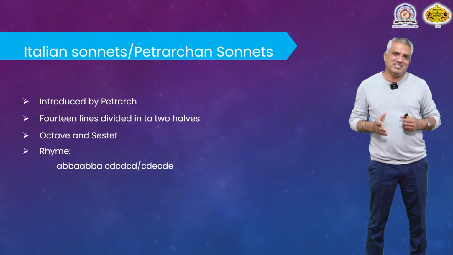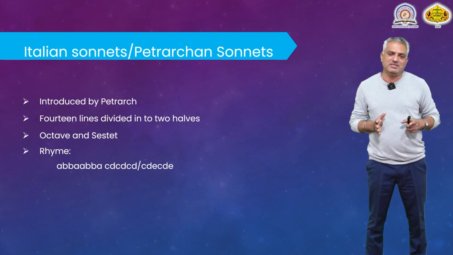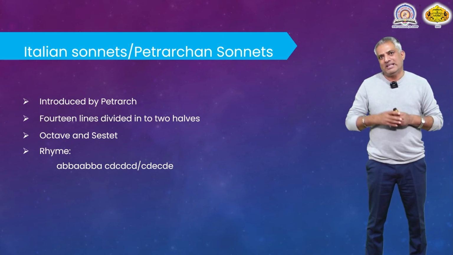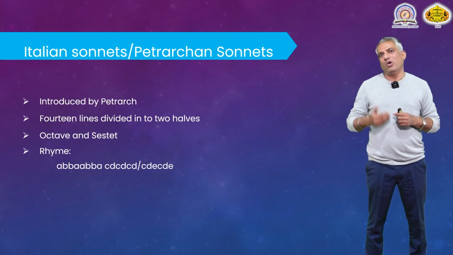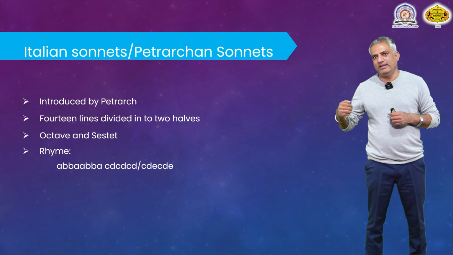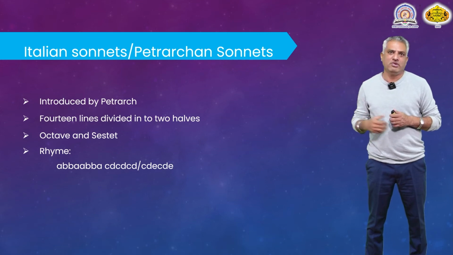Italian sonnet has the rhyme scheme like this: A, B, B, A, B, B, A, for the first 8 lines. The second part, which is called the sestet, has the rhyme scheme C, D, E, C, D, E. Fine. So, this is the fixed rhyme scheme.